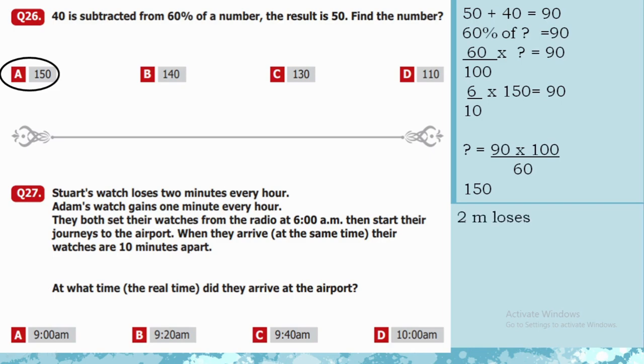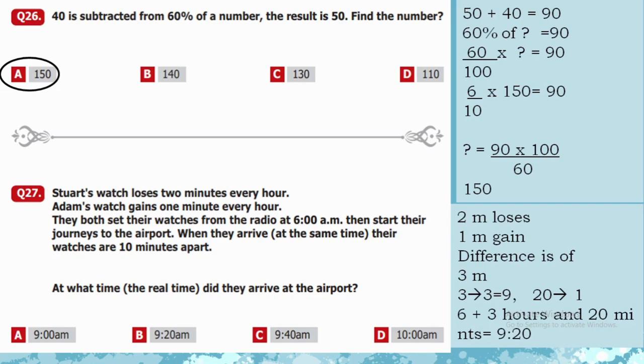So Stuart's watch loses 2 minutes and Adam's watch gains 1 minute. So it means there is a difference of 3 minutes. In each hour, 3 minutes are gone. So in 3 hours, 9 minutes will be gone, and in the next 20 minutes, one more minute will be gone. So in this way, there is a difference of 10 minutes between the watches.